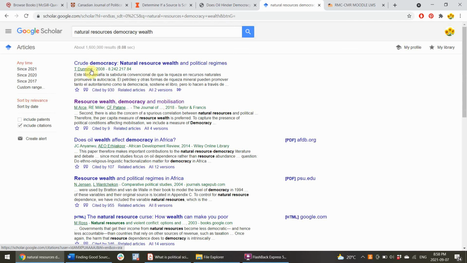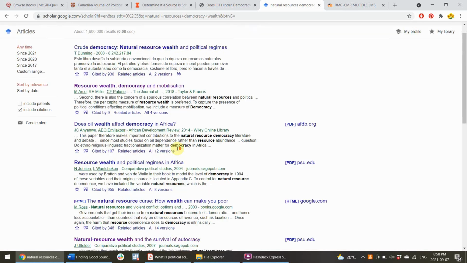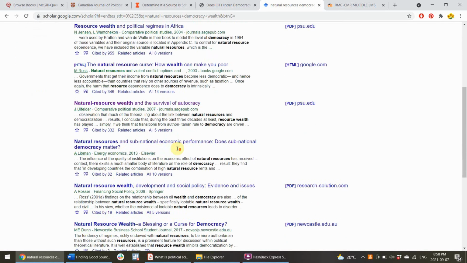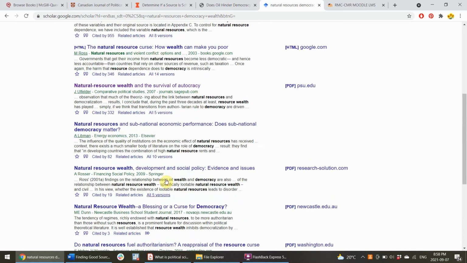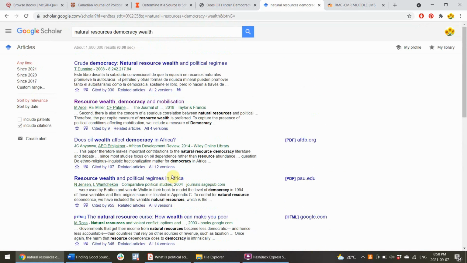Okay, so I look here, and I'm just going to explain what I'm doing. I'm actually looking right here. It'll say what journal it is, and if it is an academic journal or whether it's somewhere else. Oftentimes books aren't included here, which is a shame. So this is not a source, or a way to go about it, that's always going to work. But let's say I find this one interesting.